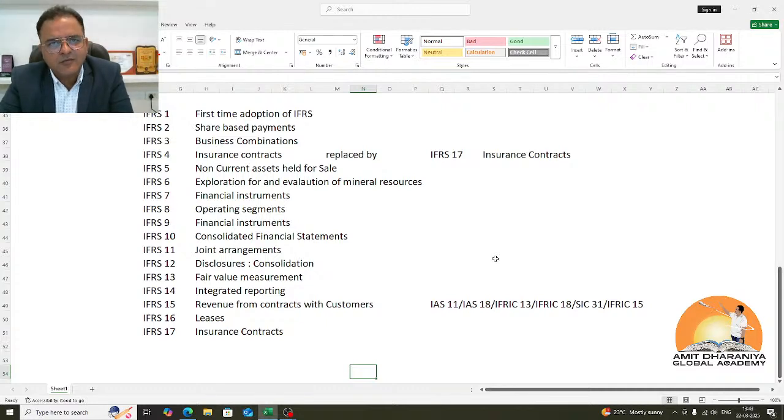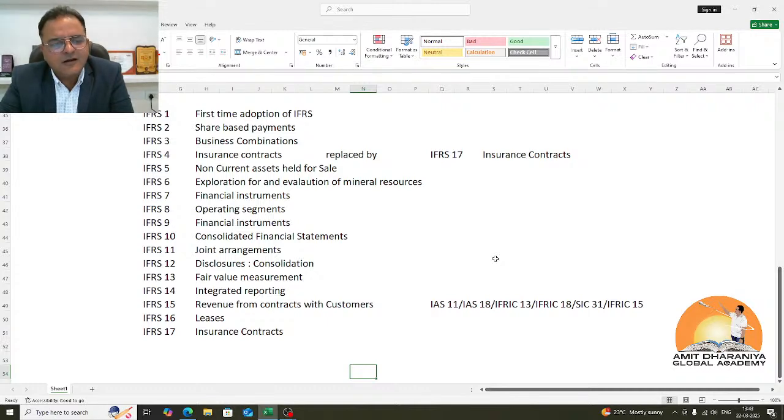Unless it is an investment property measured at fair value, where the intention is to hold it for capital appreciation and we intend to see the fair value in the market. We wish to also show the gain or loss on this investment property held for capital appreciation. So the intent needs to be very clear. IFRS is principle-based accounting. It requires understanding the intent of the organization: why they are investing in a particular asset, why they are recording it, and what the purpose behind purchasing that asset is.